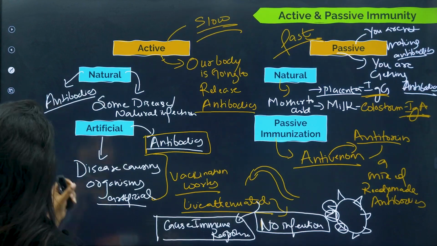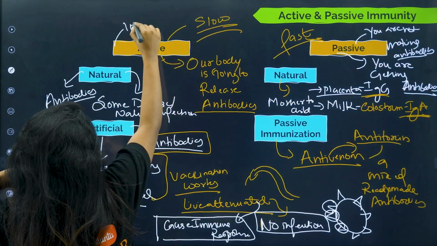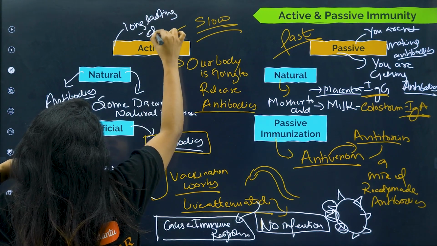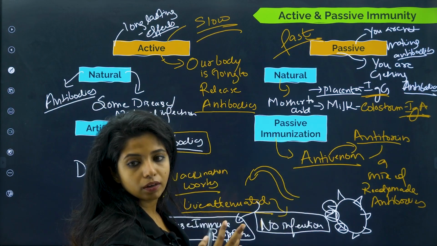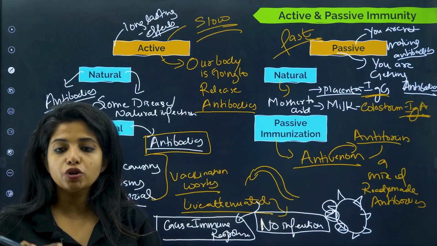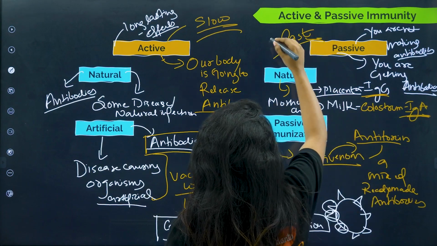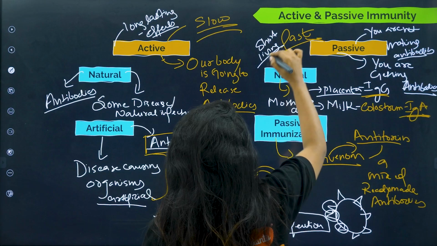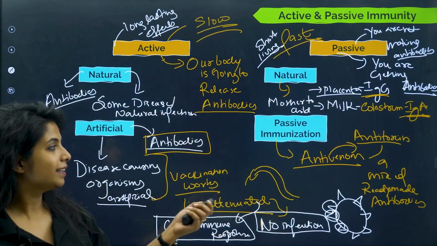Going back to active and passive immunity, active might be slow, but it has long-lasting effects, because once antibodies are produced, it's all good. Memory cells and everything is there. But when you're injecting antibodies, can it be long-lived? No, which is why we are requested to take shots. This will be short-lived. Until the number of antibodies and everything is done, we are okay. After that, not okay.